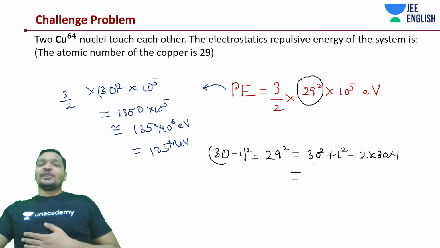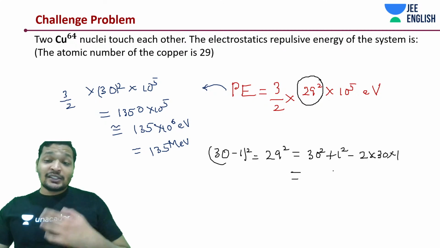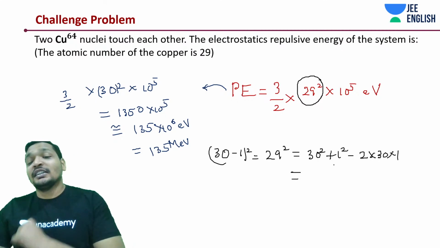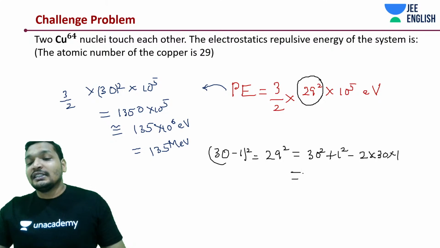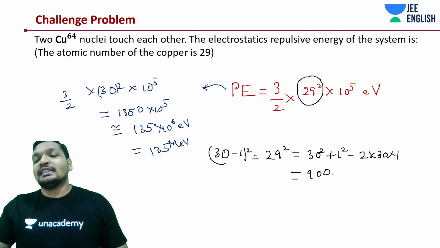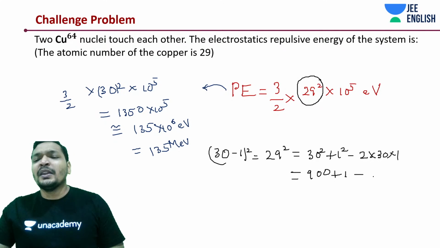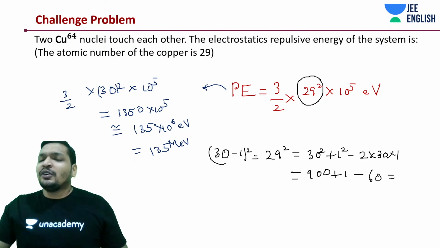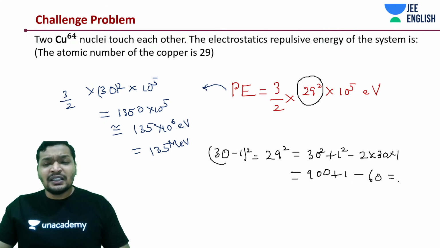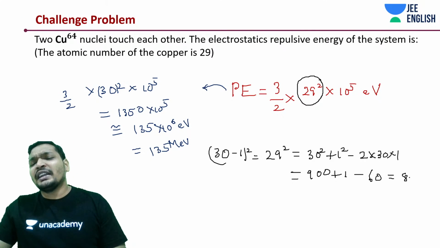Alright, so this should be like 30 square plus 1 square minus 2 into 30 into 1. This is how much? This is simpler, guys. 900 plus 1. We can get the exact answer, not at all a problem. Minus 60 without putting in much effort. That is also a thing. So you'd get it out to be 841.